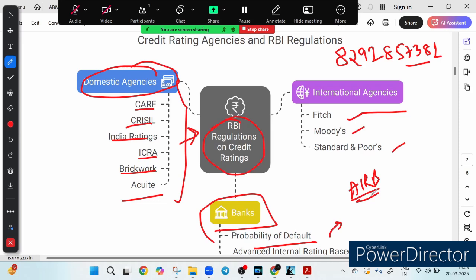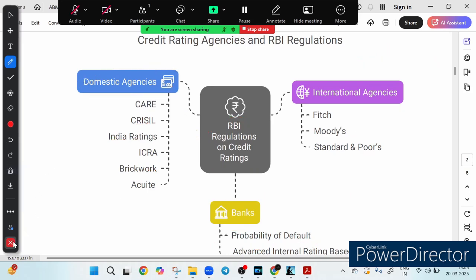Operational risk measurement, there is an approach called Advanced Internal Rating Based Approach. So under RBI AIRB, banks refine their risk models to make lending decisions smarter and safer. So I hope that makes sense to you. What is a credit rating agency and what is the RBI regulation?